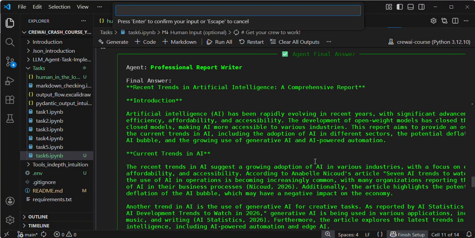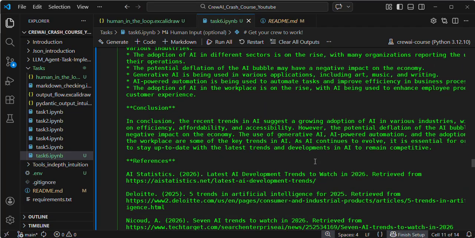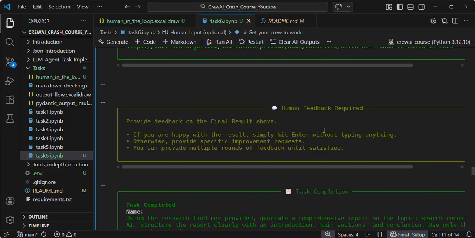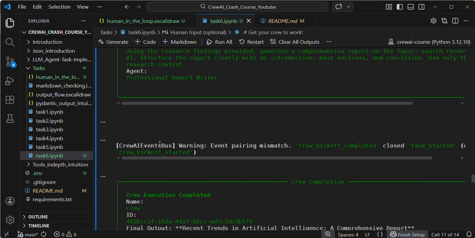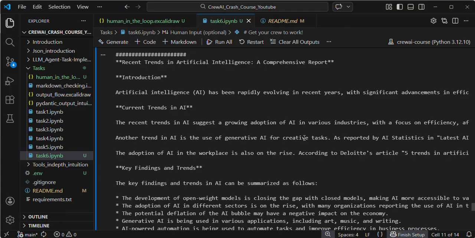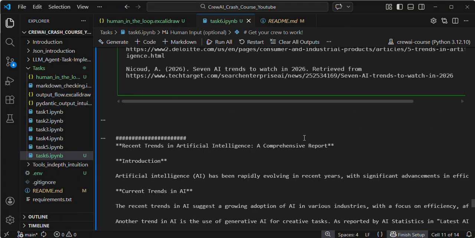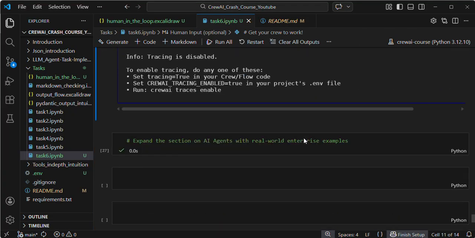For that I am pressing escape, and it will finish the execution, guys. Very important: human feedback required, task completion, it will be automatically completed. Then my final agent will provide the response, right? That's it, everyone. This is the first case.